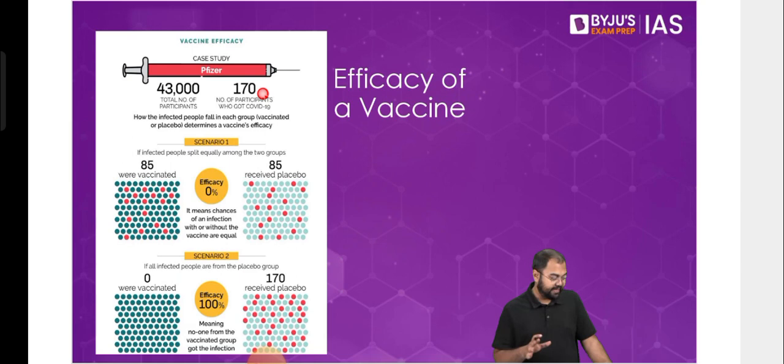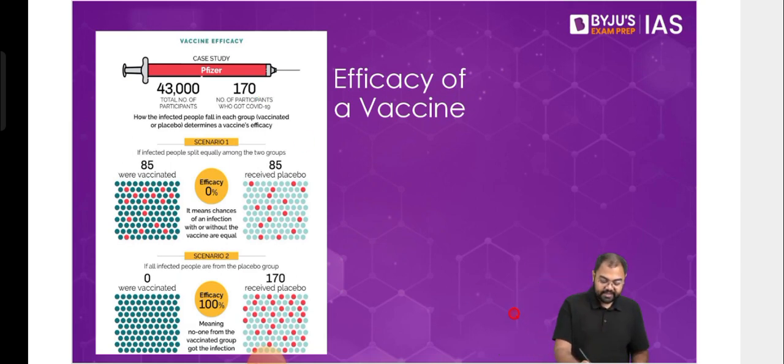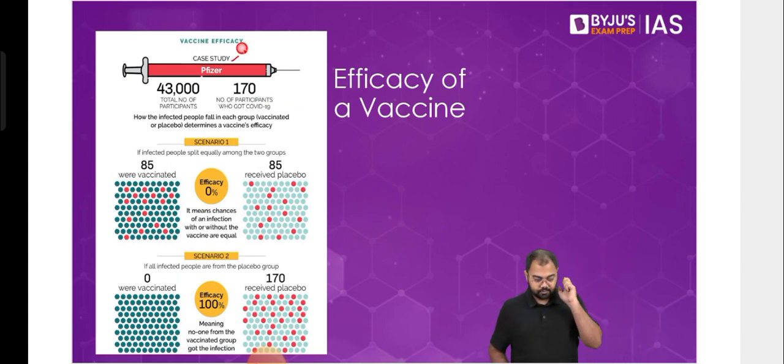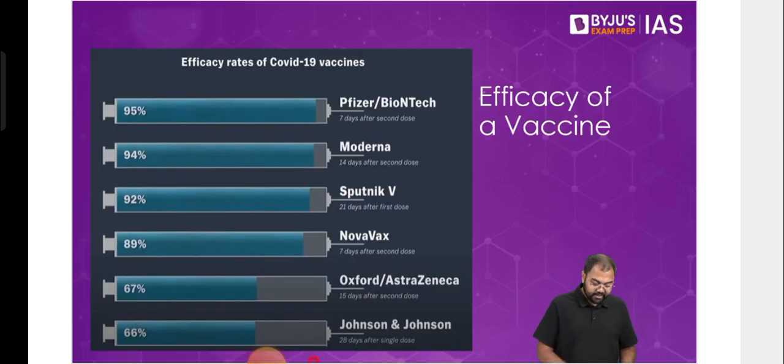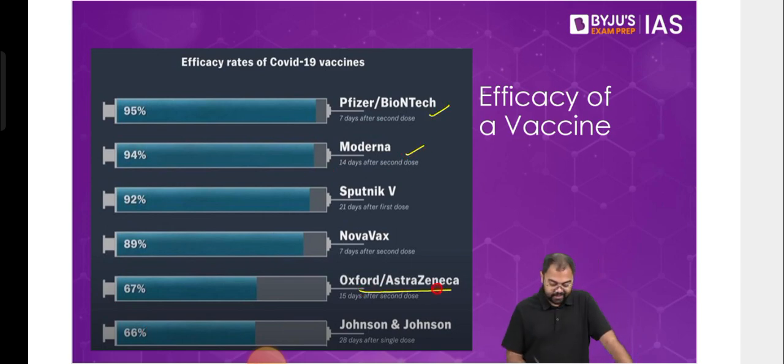So how exactly is the efficacy of a vaccine calculated? Just understand this. This is a case study released by Pfizer. In Pfizer's case study, for the COVID-19 vaccine that Pfizer made, there were 43,000 participants, out of which 170 participants got COVID-19. Now, you might have come across these efficacy numbers: Pfizer has 95%, Moderna has 94%, our Covishield AstraZeneca is at 67%, Covaxin showing 78%, and so on.